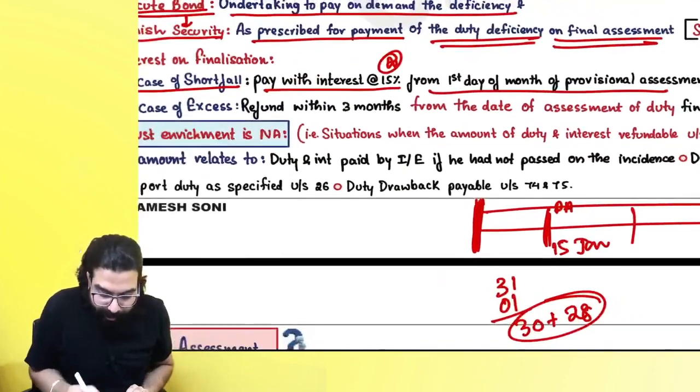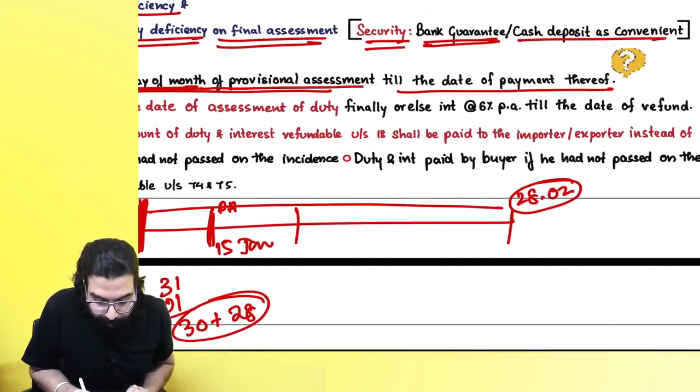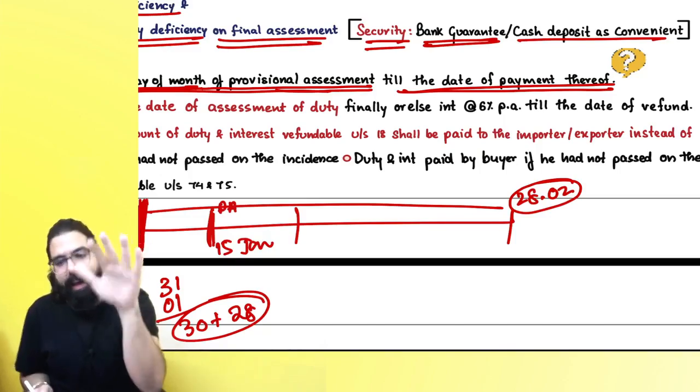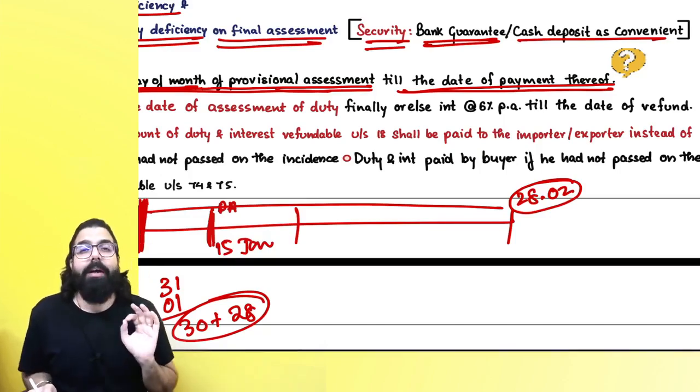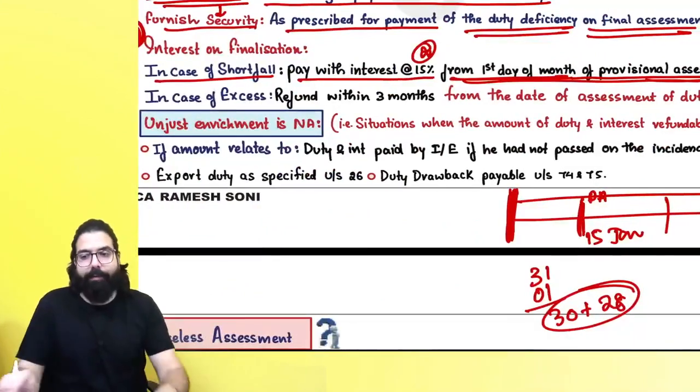It says interest will start from the first day of the provisional assessment ka month till the date of payment thereof. Are we all 100% clear with this? Can I go ahead everyone? From the first day interest will start. Theek hai sir, point is clear. Chalo, let's go ahead everyone over here now.